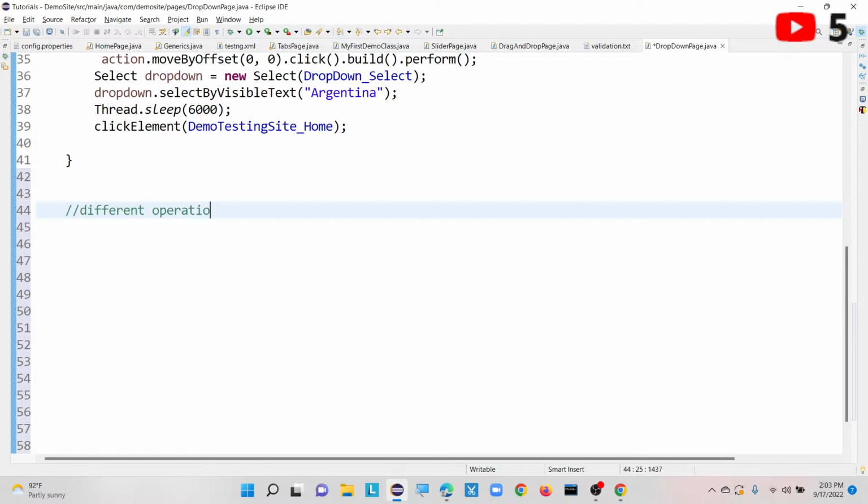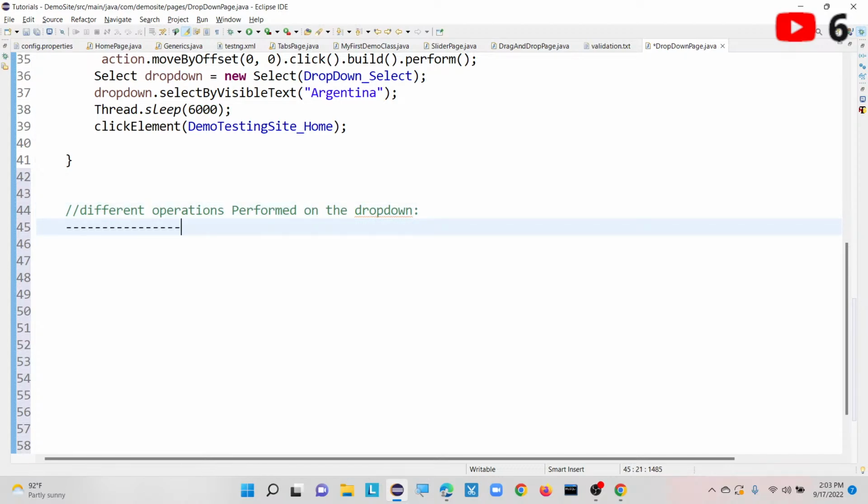Different operations performed on the drop down. What are the different operations to be performed on the drop down? I am noting down now, so please watch it carefully, guys. There are different operations we can perform. The first one here is we can select.